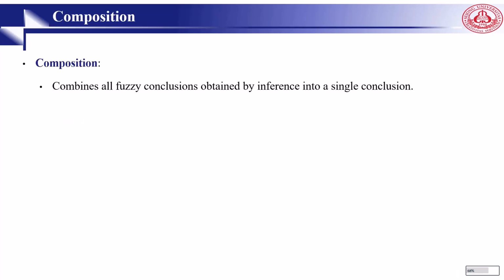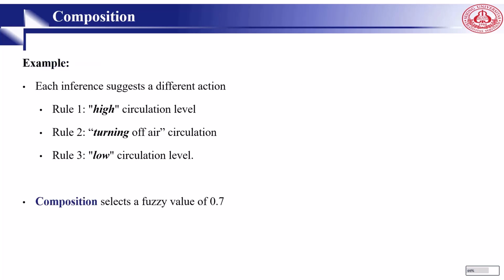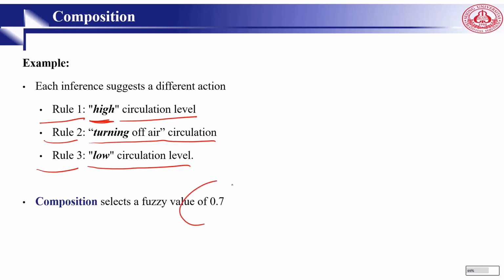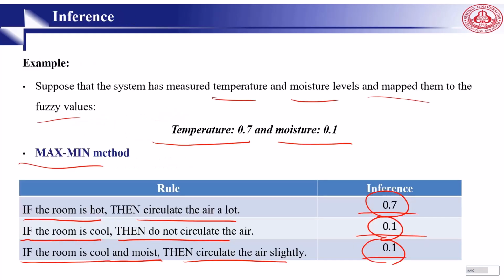The next step is composition. In this step, we combine all the fuzzy inferences that we collected into one conclusion. We have to consider all rules because different fuzzy rules might have different conclusions. Here is an example. Each inference suggests a different conclusion. Rule 1 says high circulation level. Rule 2 suggests turning off air circulation. Rule 3 says low circulation. A simple max-min method of selection is used where the maximum fuzzy value of the inference is used as the final conclusion. So composition selects a fuzzy set of 0.7 since this was the highest fuzzy value associated with the inference conclusion, as we have in this table.